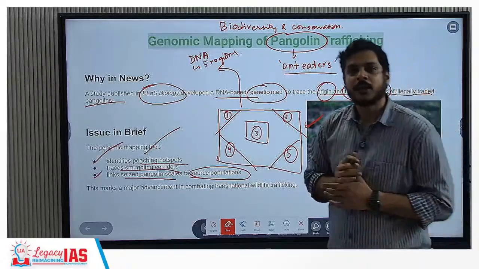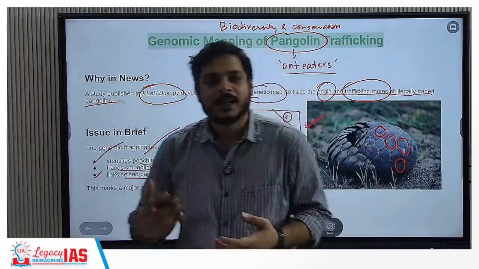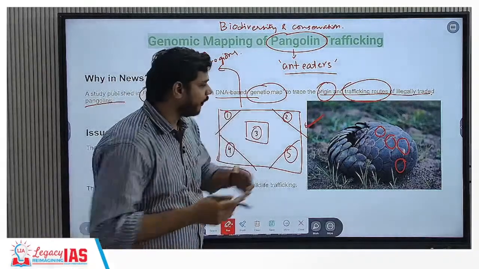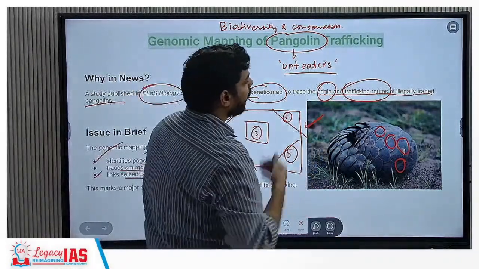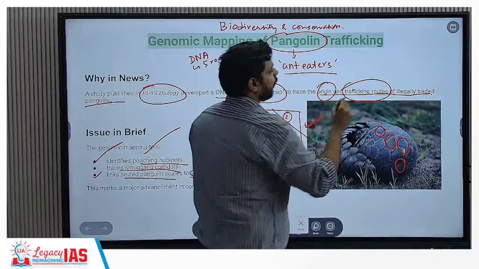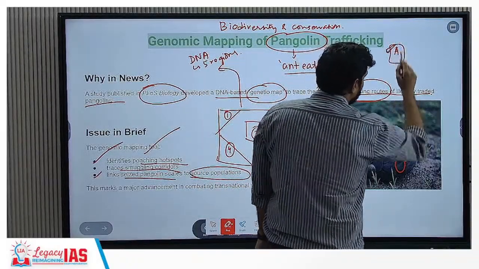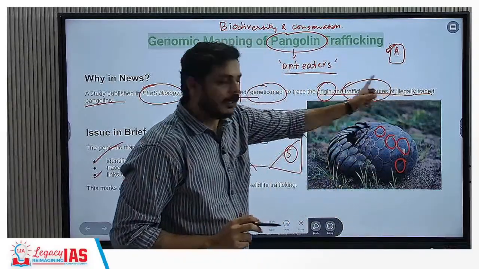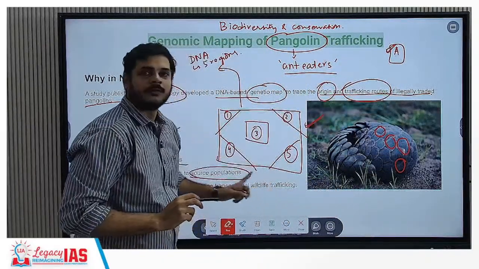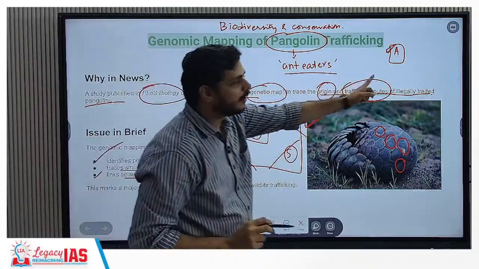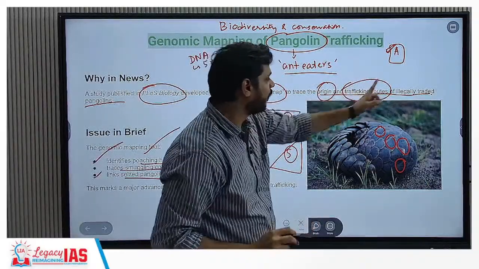Now, suppose you find a pangolin that has been illegally trafficked, and say the name of that pangolin is A. The DNA of A is going to match one of the regions. Suppose it matches with 3.